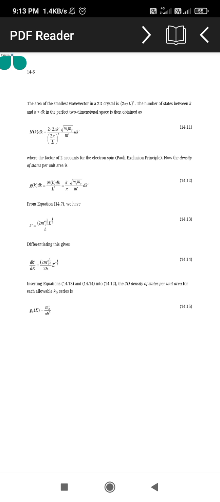Now these are the equations for dk' divided by dk, which is equal to twice m to the 1/2 divided by 2h into E raised to half. These equations are integrated by partial differentiation. Then the density of states is two-dimensional, that is the states per unit area for each value of k in the x and y directions. Now this is the energy for the equations of the density of states.